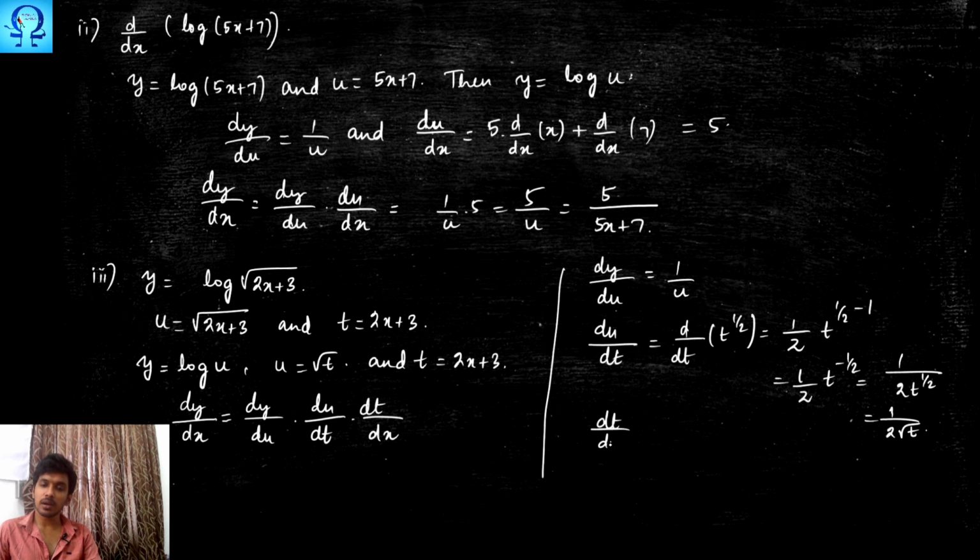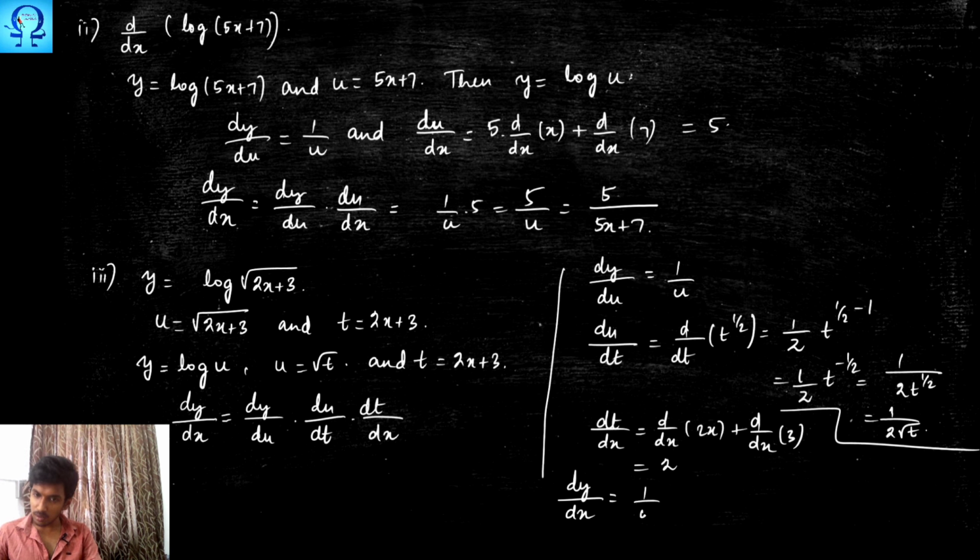And dt upon dx is d upon dx times of 2x plus d upon dx times of 3, and this is simply 2 and this is 0, so 2. Now what is going to be my dy upon dx?